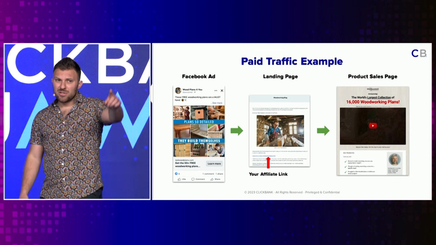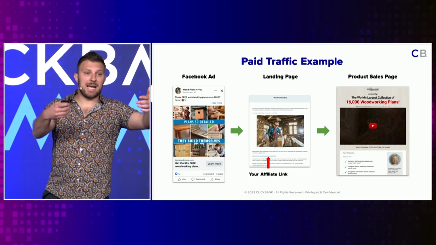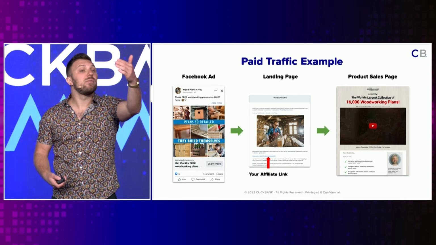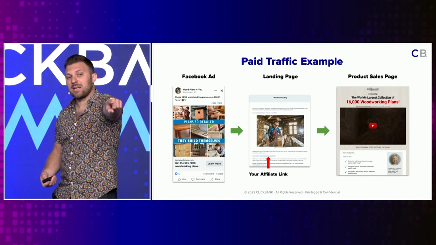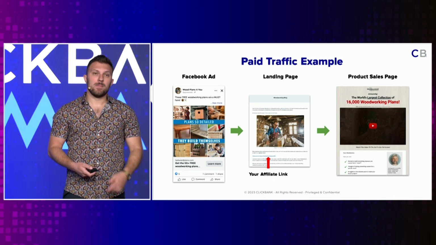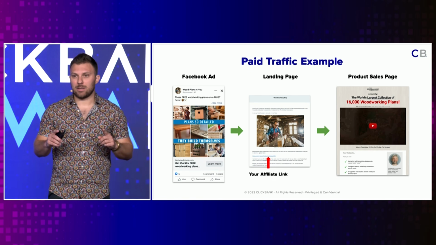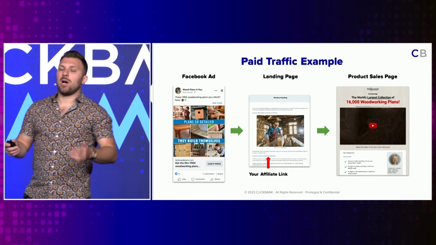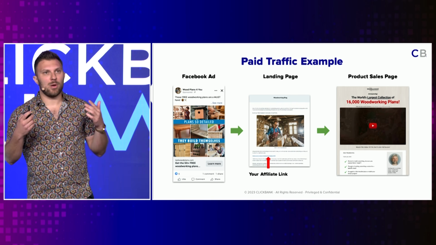So as you can see, classic journey. Let's say guy gets exposed to this. They say, okay, I want to learn more about this. Looks like it drives them to a blog page reviewing Ted's Woodworking. Your affiliate link would sit right there. They click on it and then boom, you just made a sale. So speed is the key thing to note here. Speed is the biggest thing, and you don't have to build up an audience to get traffic. It's the instant exposure and what you get.